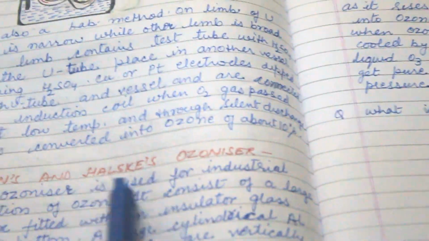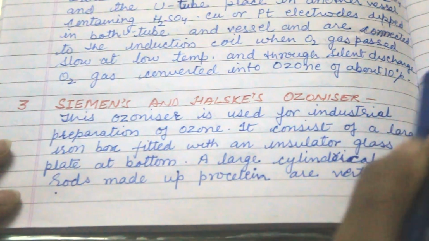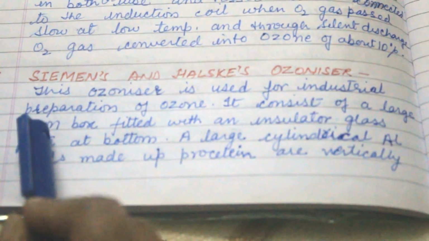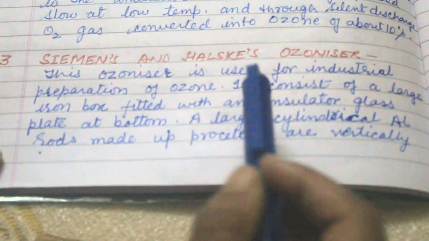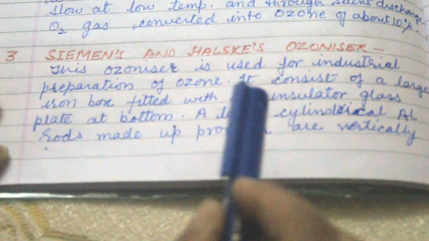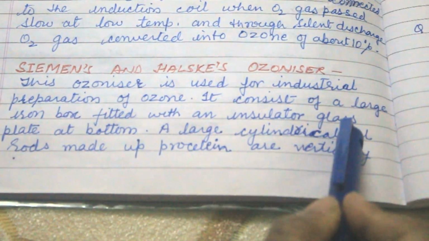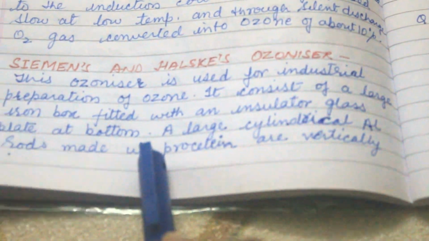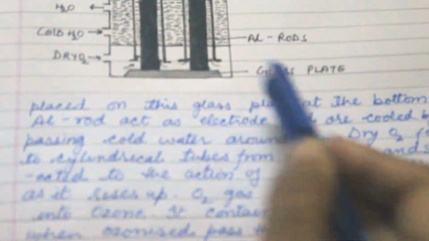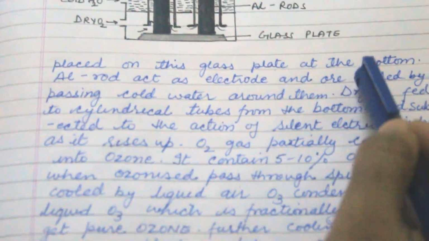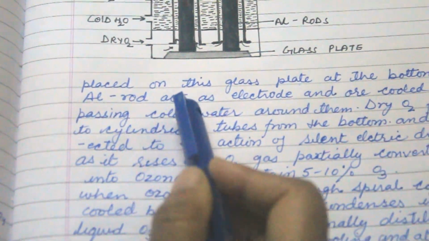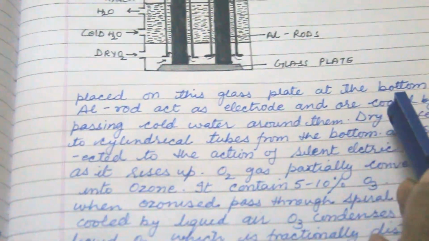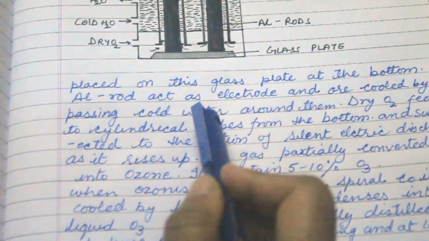This ozonizer is used for industrial preparation. Both previous methods are lab methods. It consists of a large iron box fitted with an insulator glass plate at the bottom. A large cylindrical aluminum rod, with a porcelain tube, is placed vertically on the glass plate at the bottom. The aluminum rod acts as an electrode and is cooled by passing cold water.